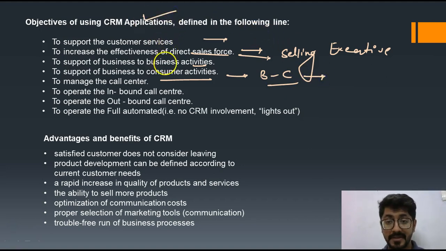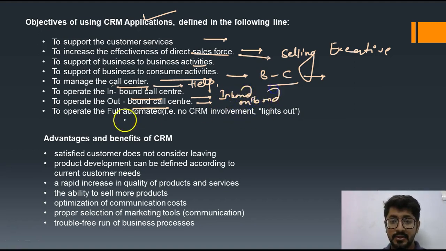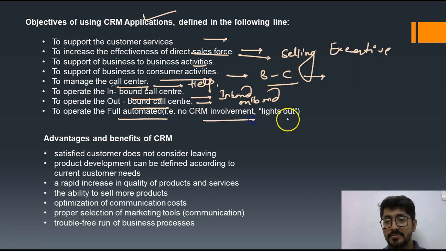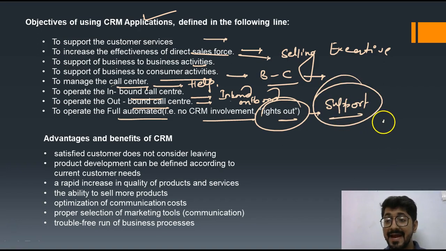customer relationship management applications, to manage call centers and to help our customers with their queries. Inbound call centers and outbound call centers. Call centers are of 2 types, where we receive calls and where we make calls. Where we receive calls, that call center is known as inbound, and where we give calls, it is known as outbound call center. Then there is operating fully automated, with no consumer involvement, lights out. Fully automated means when a customer needs support, he can get support automatically without getting in contact with any executives.